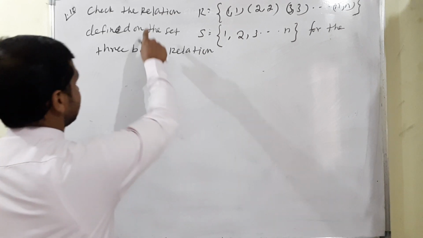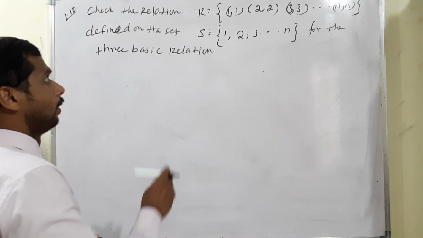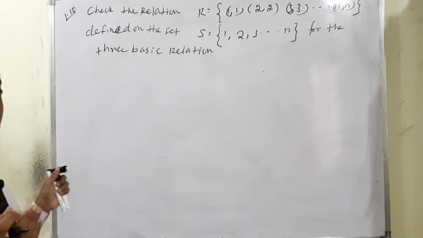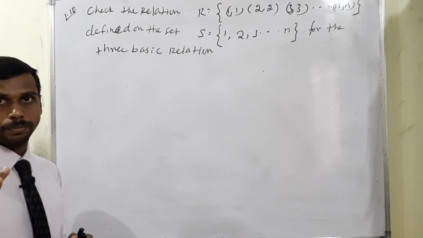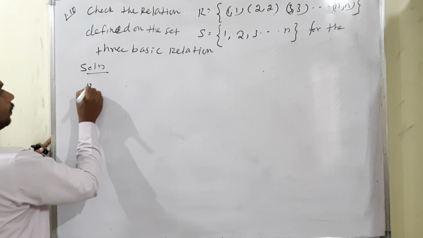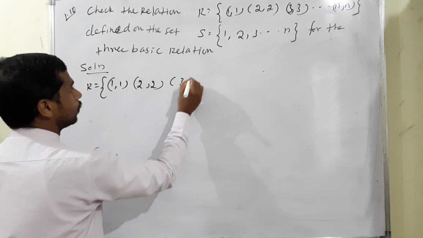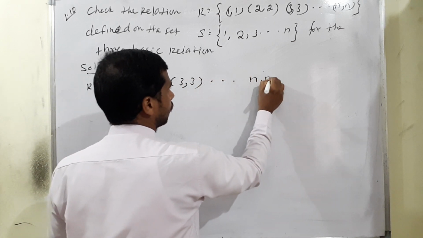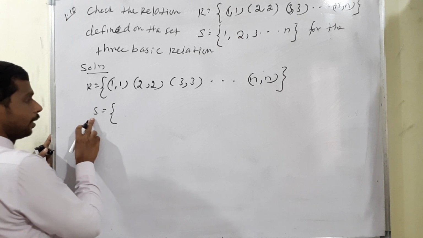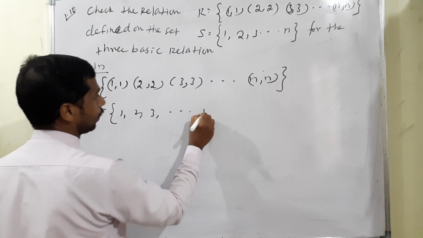Example 1.10. Check the relation. The relation is given as (1,1), (2,2), (3,3), dot dot dot, (n,n). Then the set is given as 1, 2, 3, dot dot dot, n, for the 3 basic relations. What is the meaning of the 3 basic relations? Reflexive, symmetric, transitive. Solution. So R is given as (1,1), (2,2), (3,3), dot dot dot, (n,n). The set is actually A, but given here as S, that's why I denoted S: 1, 2, 3, dot dot dot, n.